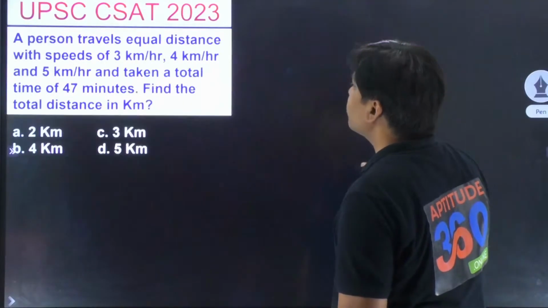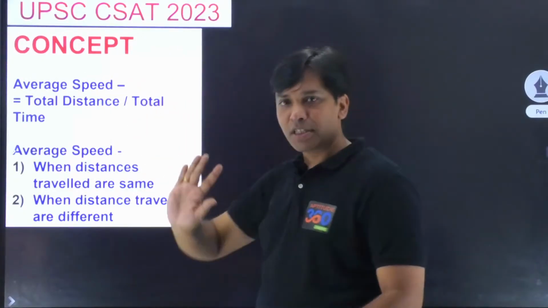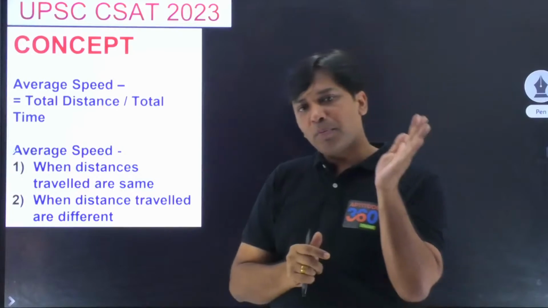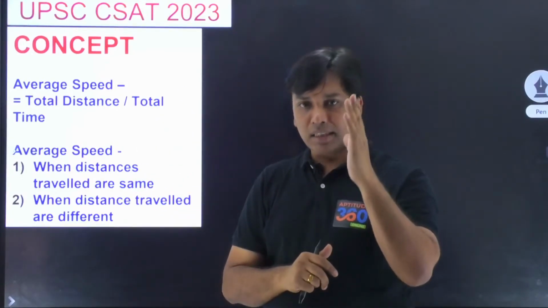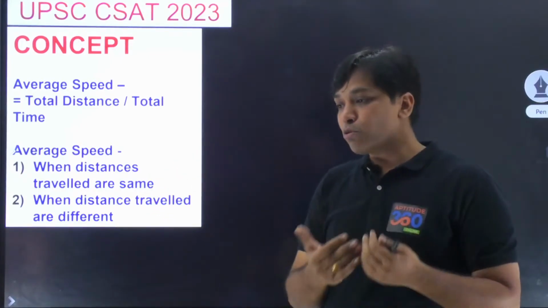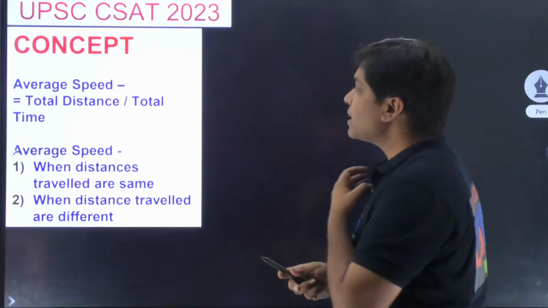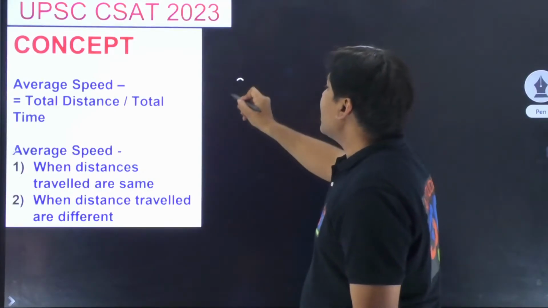There is another method, and what is that method? For that method, you need to understand how am I using the concept of average speed. पहले तो ये समझते हैं concept, and then probably we can go back to that problem and try to simplify the entire problem in one line. वो हो सकता है आपको दिखने में बड़ा सा लग रहा हो, but what can I do to simplify this problem? It says that average speed is equal to total distance upon total time, right?